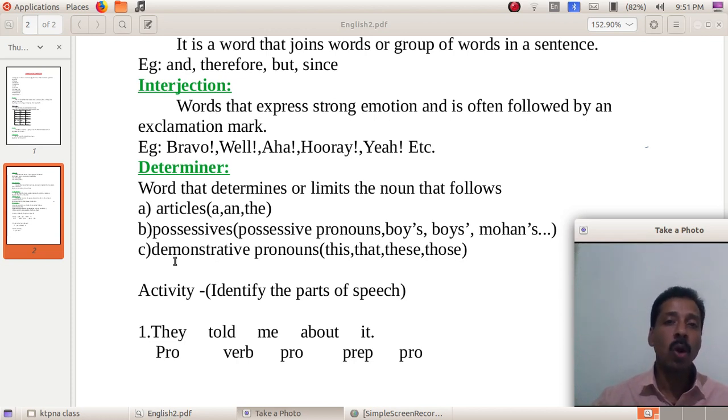And then all the demonstrative pronouns are also determiners. Four demonstrative pronouns are there: this, that, these, and those. This you have also learned. This refers to something that is near to us. That is to show something that is at a distance. And these, plural form of this. Those, plural form of that. So nine determiners are there, and I think all these words are familiar to you, so there is no need of much explanation.